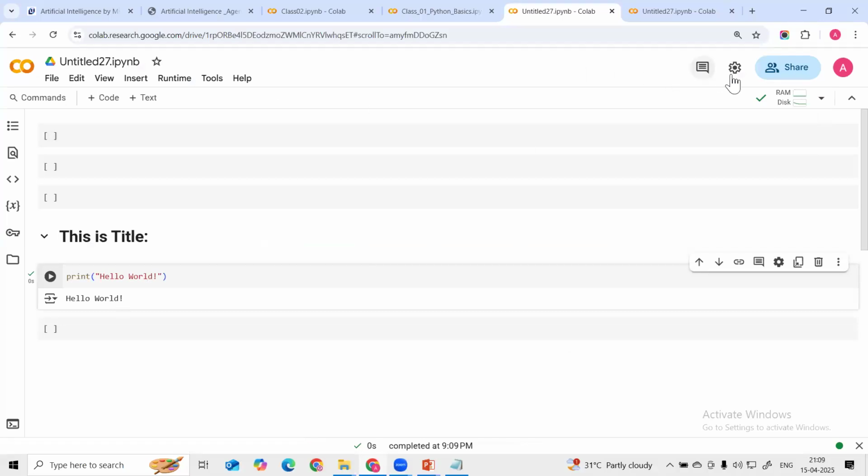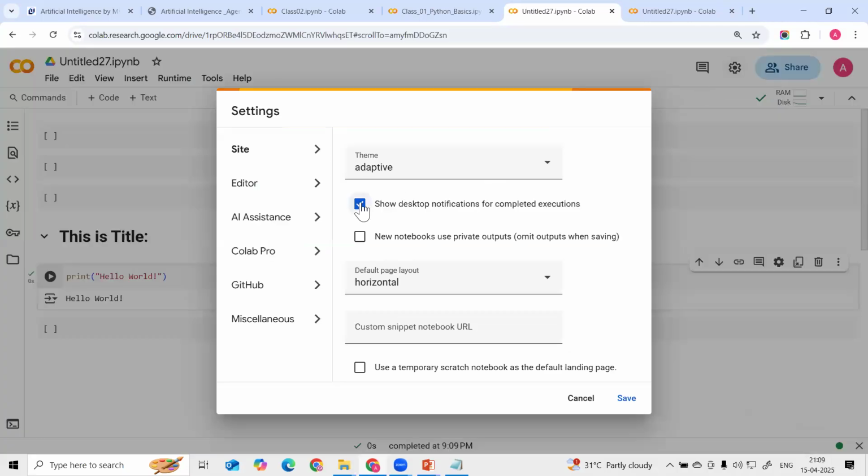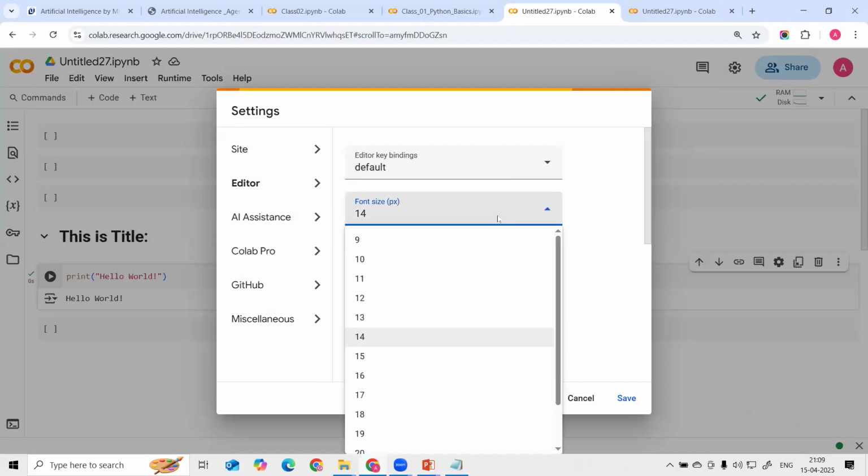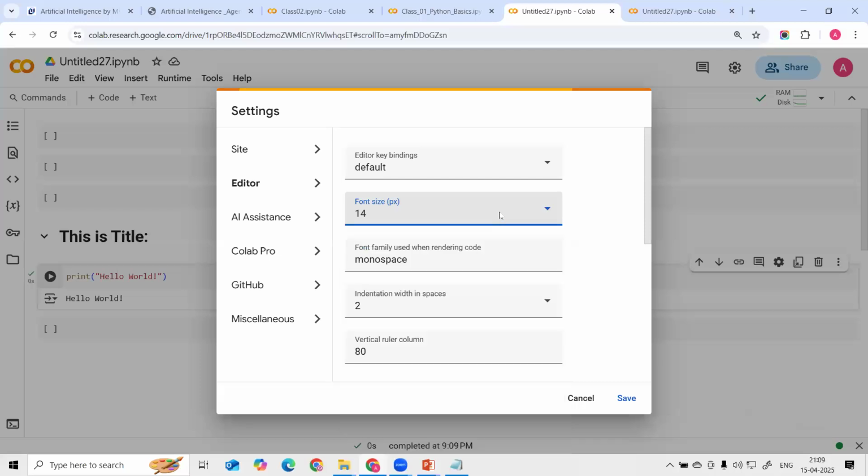And in the settings, you click on the editor mode. So here you can see this is the editor mode. We can change the font size, font family, then indentation, and so on. These are some basic things we can play with. If you want to increase the font size of the code, you can increase it.